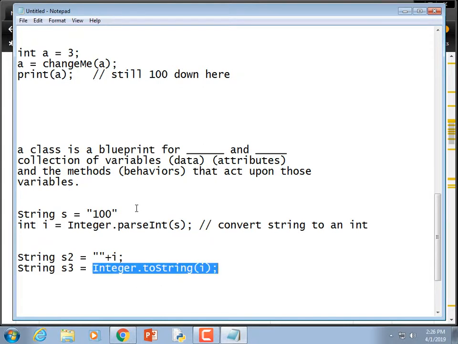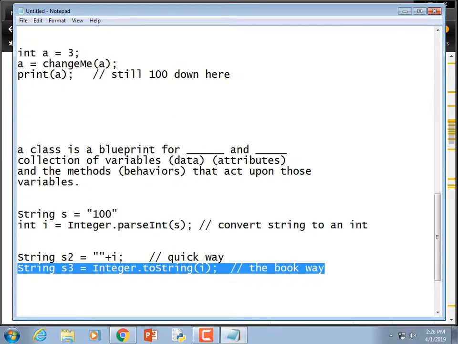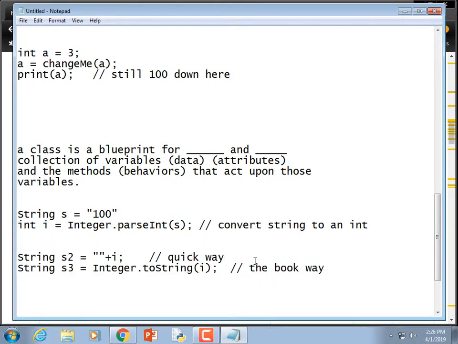Okay, so those two are the same statement. They do the exact same thing, right? Call this one the cheap hack. It's a quick way, kind of obscure, but it works. This is the canonical way, the book way. If the exam asks for it, if it's multiple choice, you would do that. If it's a fill in the blank, I don't care which of these ways you put. That's how you convert an int to a string, right?